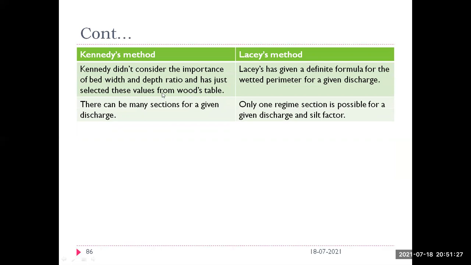And the last differences between these two methods are that Kennedy did not consider the importance of the bed width to depth ratio, that is the B by D ratio, whereas Lacey gave a definite formula for the wetted perimeter for a given discharge. In Kennedy's method, there can be many sections for a given discharge, but in Lacey's method, only one regime section is possible for a given discharge. So these are the differences between these two methods.